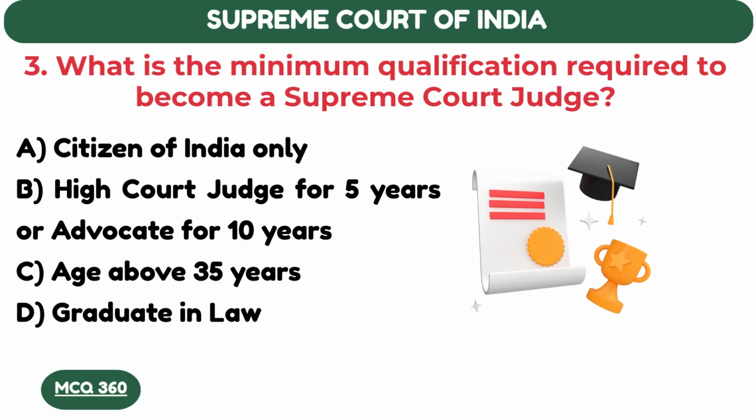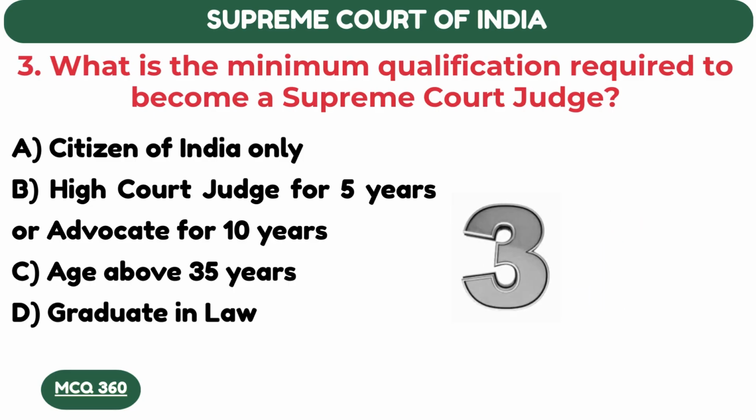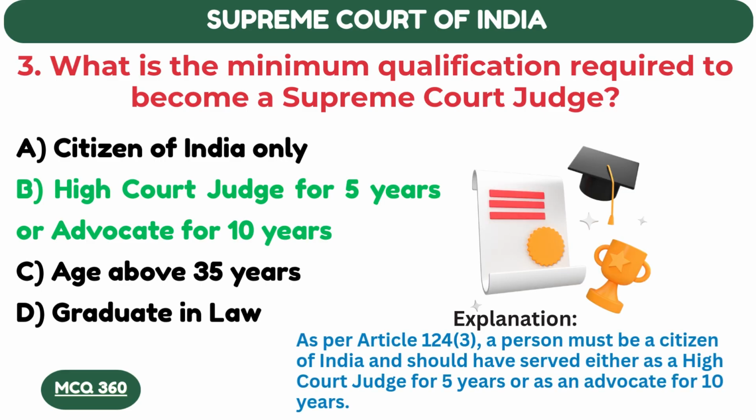What is the minimum qualification required to become a Supreme Court judge? High Court judge for 5 years or advocate for 10 years. As per Article 124(3), a person must be a citizen of India and should have served either as a High Court judge for 5 years or as an advocate for 10 years.